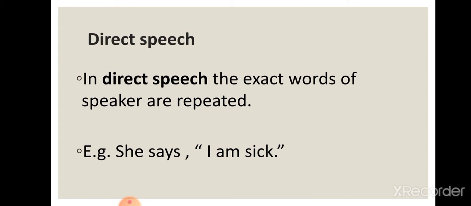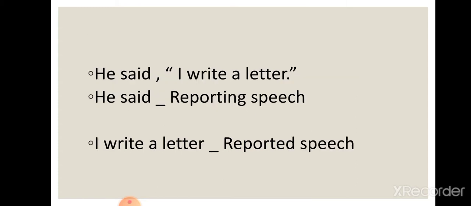For example, she says, "I am sick." Now you can see the exact words are repeated. Further, we divide the direct speech into two parts: reporting speech and reported speech. He said, "I write a letter." Whoever is saying something, we call it reporting speech, and whatever is said is the reported speech. Here "he said" is the reporting speech. "I write a letter," whatever is said, is the reported speech.